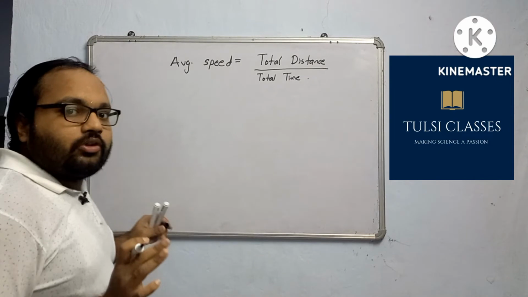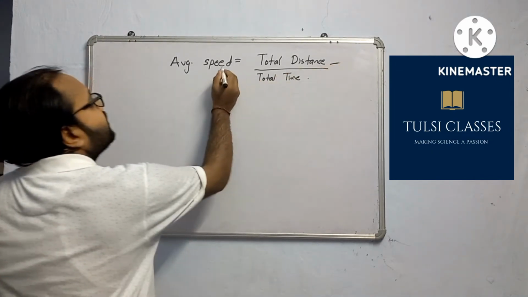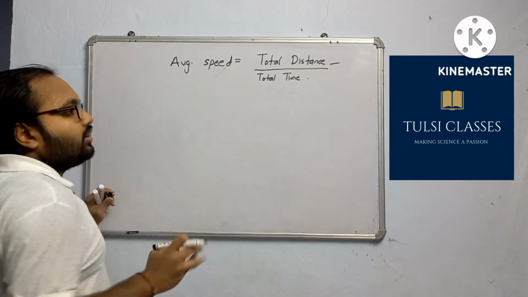So this is the formula for average speed. And note here, we will not write displacement, we will write distance, as it is talking about speed, not velocity.